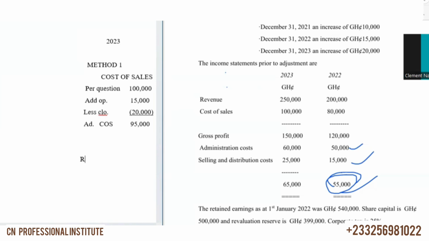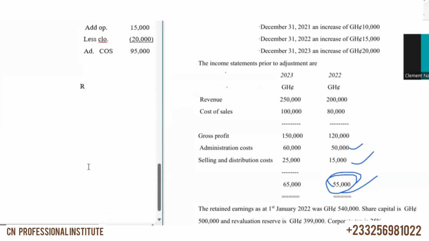So let's go and do the P&L account now. Now that we are done adjusting the cost of sales. So our revenue for 2023 is 250,000. Then we less the adjusted cost of sales, and we are going to the adjusted one. So our adjusted cost of sales is 95,000.